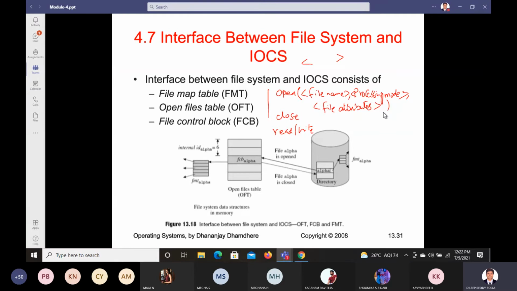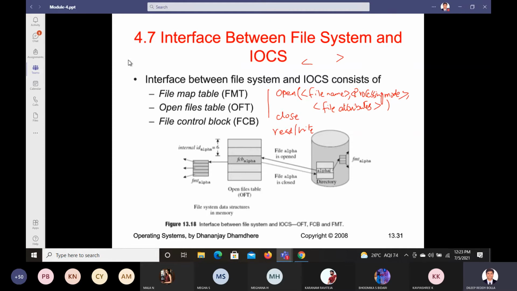Okay, what is this file name? File name is like an absolute or relative path of the file to be opened. It can be an absolute path or it can be a relative path. Any of them, you need to know where exactly it is. So let us say file name will tell. I'll tell file name, but actually file name means what?